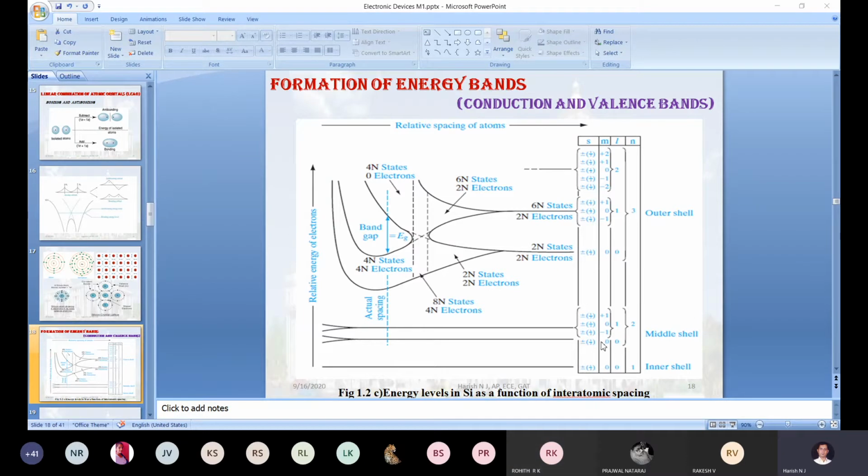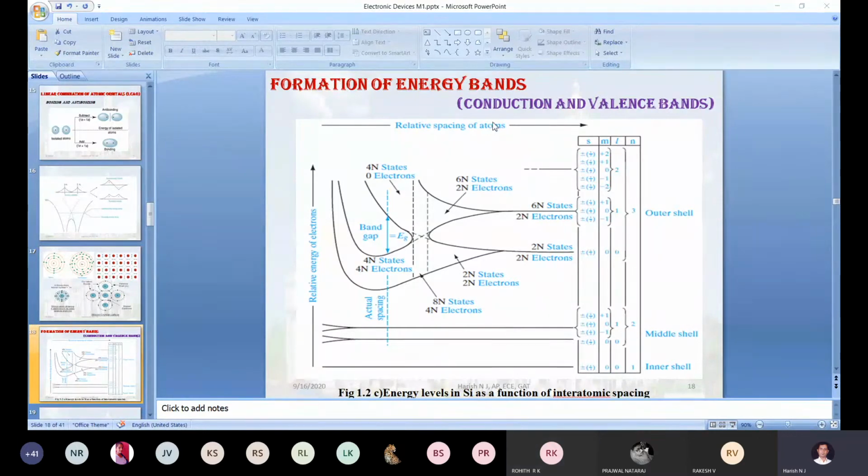Left to right means initially the interatomic spacing between two atoms is very high. When you maintain that particular distance, there is no chance for one silicon atom to interact with another silicon atom. Hence I have simply drawn this horizontal line, which means there is no interaction between any orbitals of the two silicon atoms.